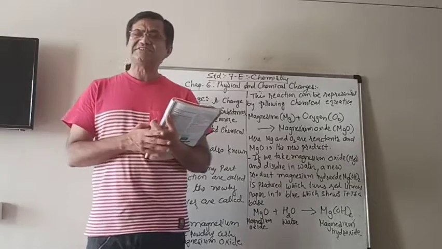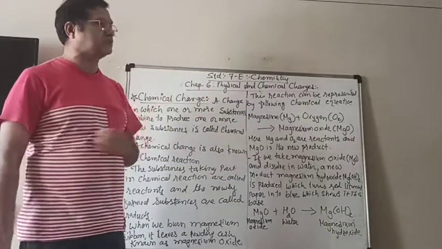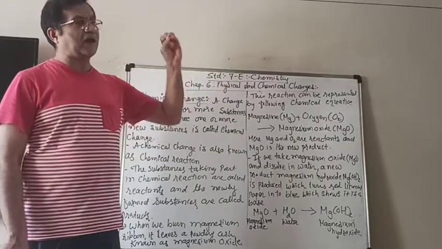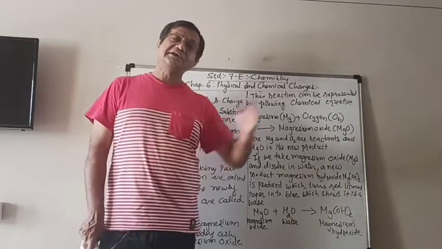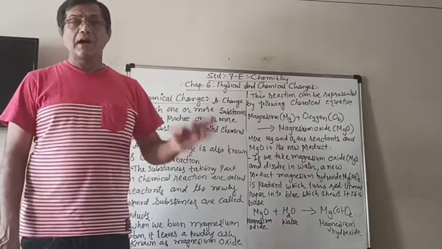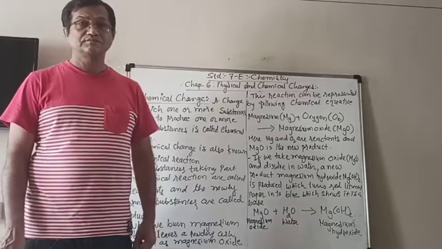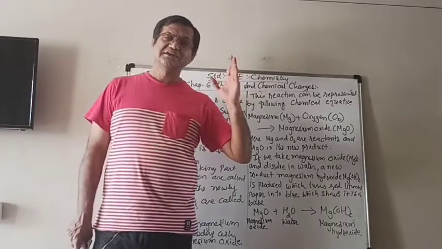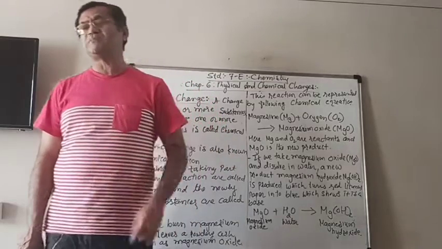Now, to understand the chemical process, chemical reaction, and chemical change, let us take another example that you learned before also. That is the burning of magnesium ribbon. Almost from standard 6, I think you know about burning of magnesium ribbon.